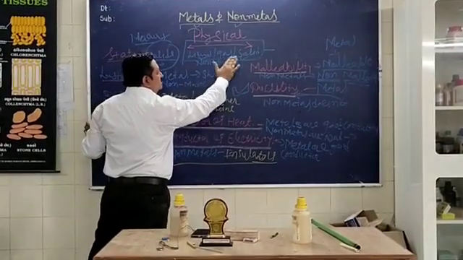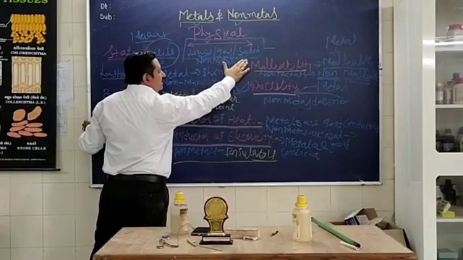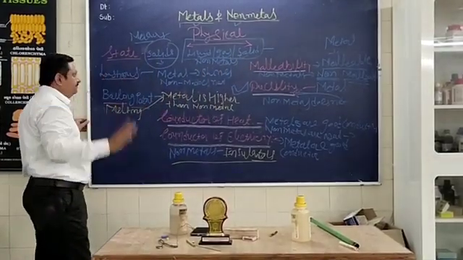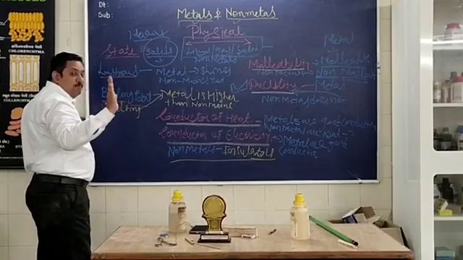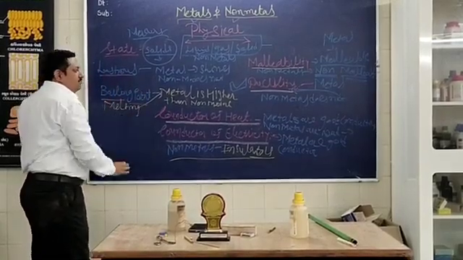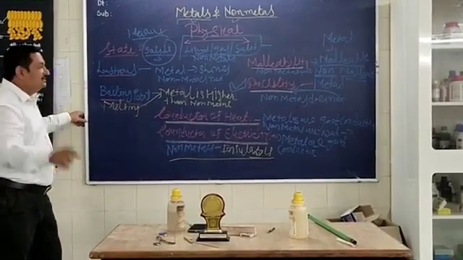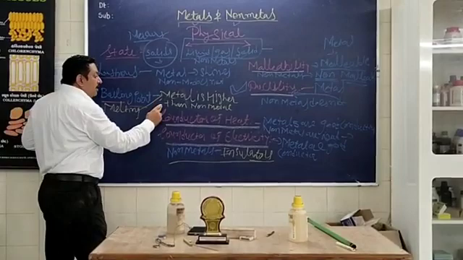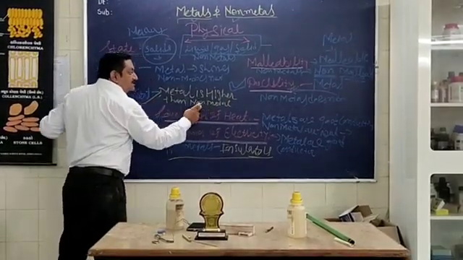Non-metals exist in liquid, gas and solid form: liquid like bromine, gas like oxygen and nitrogen, solid like carbon. Metals are lustrous, non-metals most probably are not. Metal needs more heat, and therefore the melting and boiling point of metal is higher than non-metal.